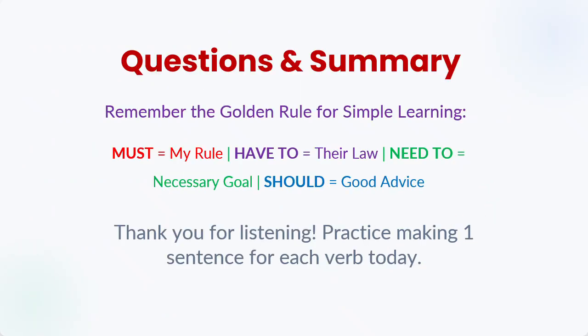Now we are moving forward, and here we have the questions and summary. Very interesting summary. Remember the golden rule for simple learning. In the end, we can learn the golden rule. What is that? Must, my rule. We use must when this idea is generated in my mind. I have thought. Have to, their law. Have to is used for something which is very important, necessary, but it is not made by me, it is made by the authority, the others. Need to, it is used for necessary goals if you want to achieve something. Should, good advice. So should is used for advice.